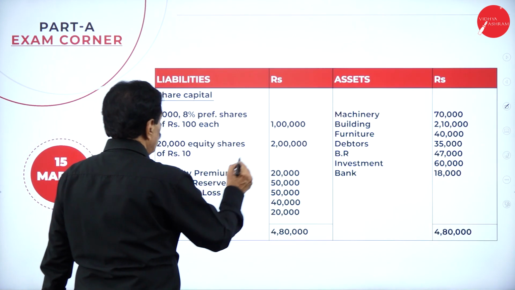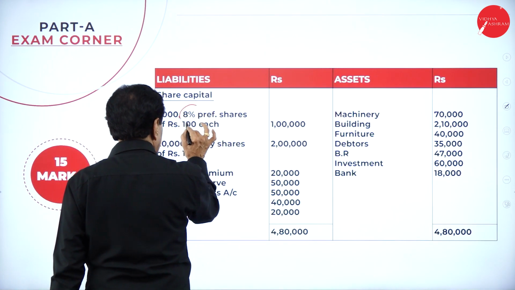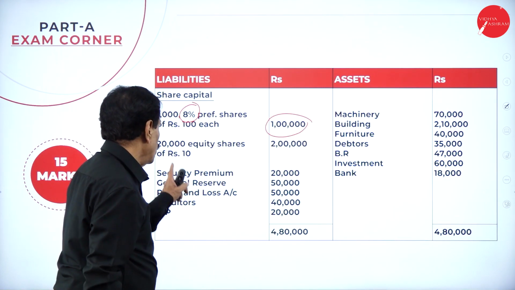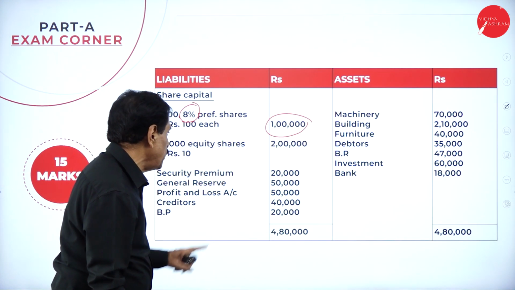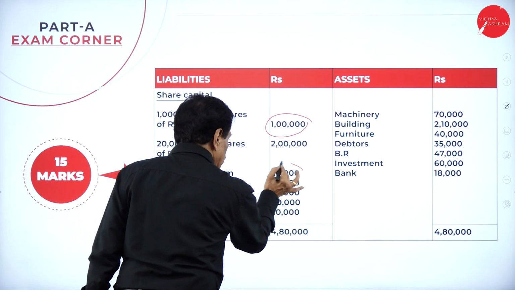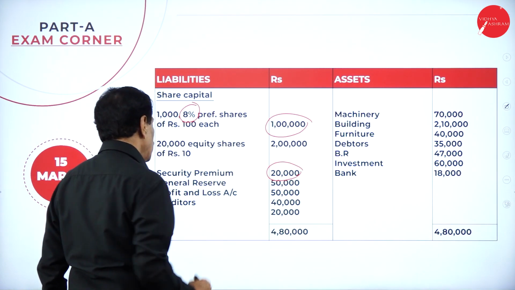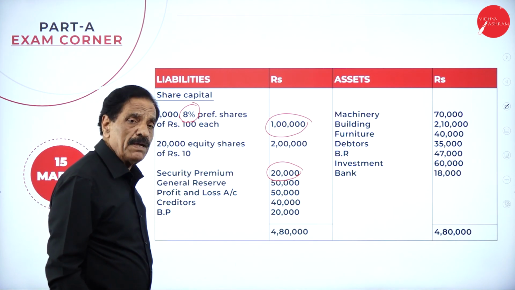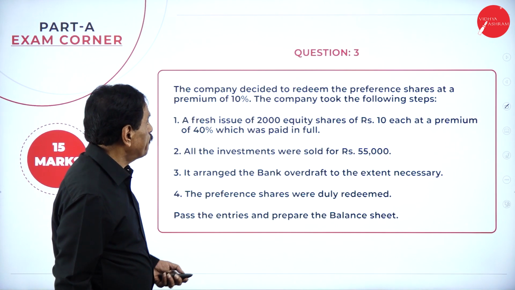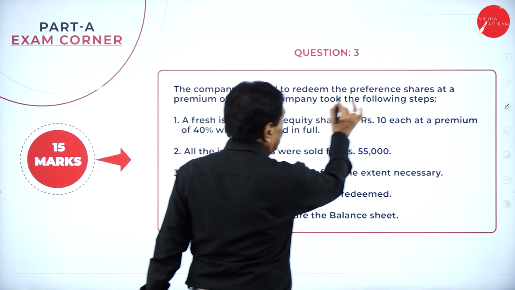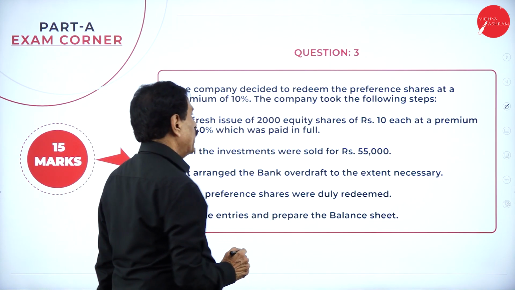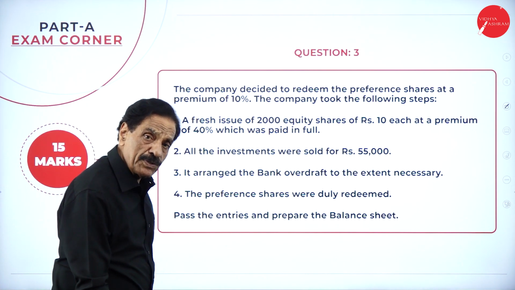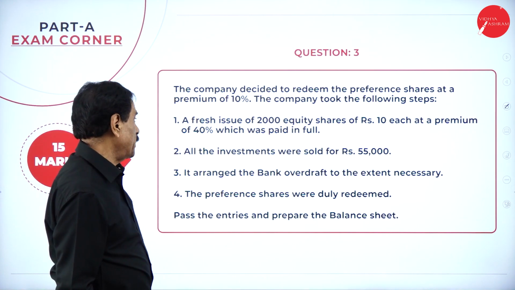If you see here, you got 8%, this is the rate of dividend. How much value is there? 1 lakh is there. You got 20,000 equity shares of 10 each. Securities premium, that is share premium, is there. General reserve is there. Profit and loss account is there. Creditors and bills payable. Now, the company decided to redeem the preference shares at a premium of 10%. Your value is 1 lakh. 10% means 10,000. Totally we have to pay 1 lakh 10,000.